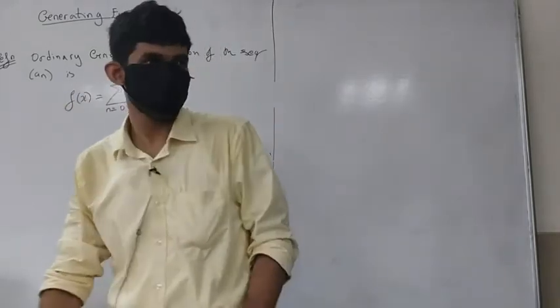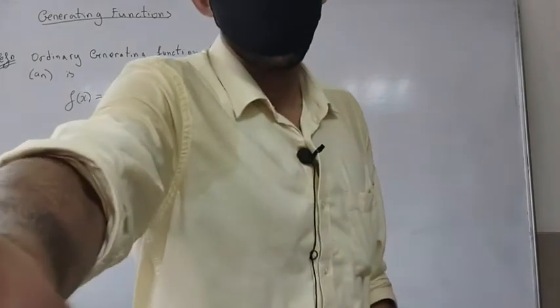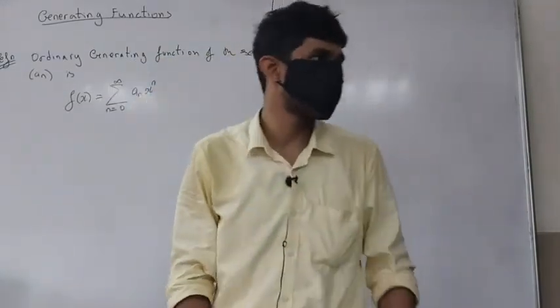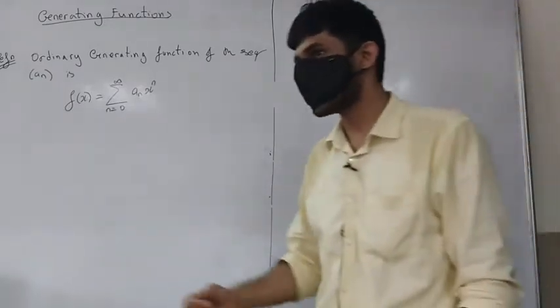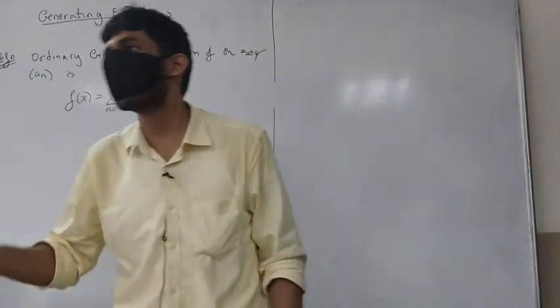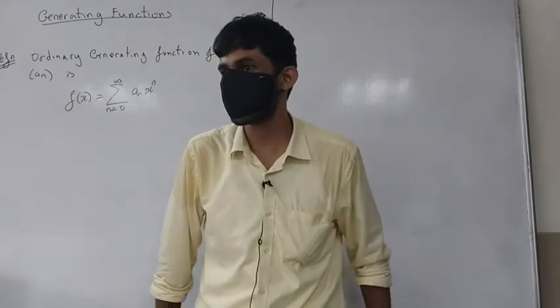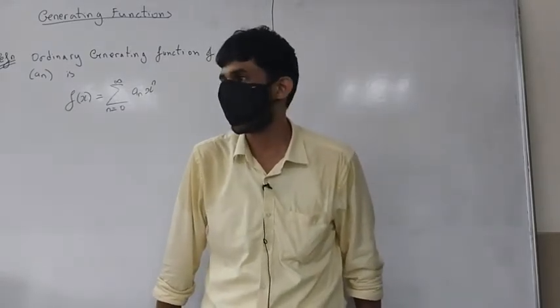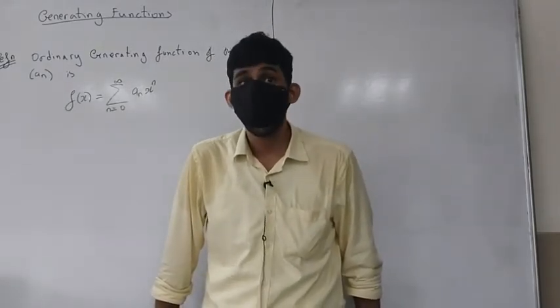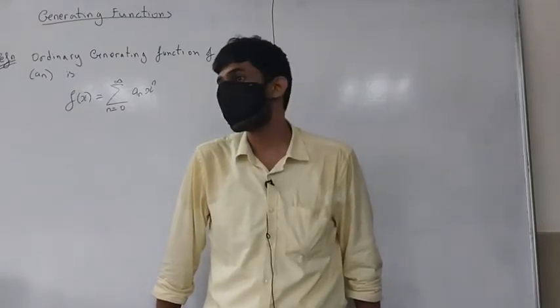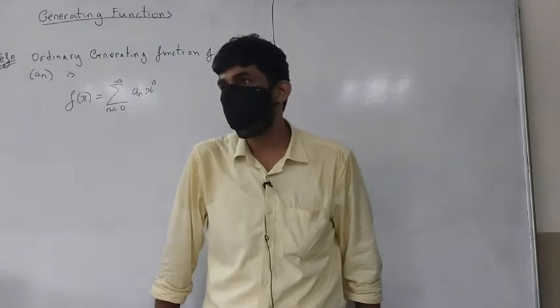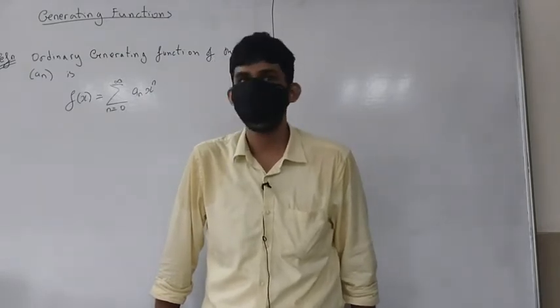Our interest will be in finding the generating functions corresponding to some interesting sequences which we will look at, like the Fibonacci sequence, and two, using those generating functions, how do we pull out a closed form for the sequence.